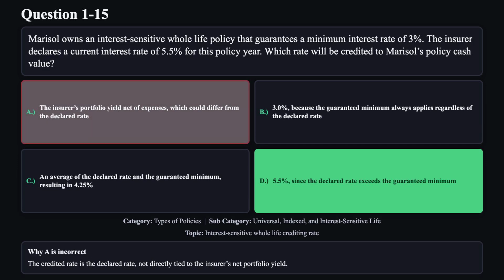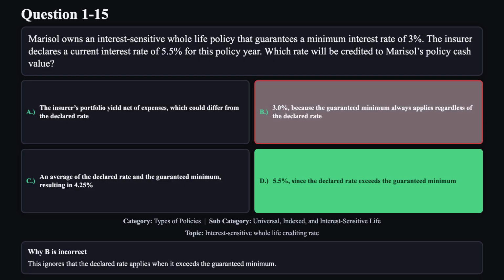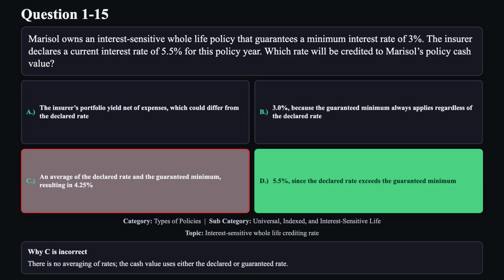Reason A is not correct. The credited rate is the declared rate, not directly tied to the insurer's net portfolio yield. Reason B is not correct. This ignores that the declared rate applies when it exceeds the guaranteed minimum. Reason C is not correct. There is no averaging of rates. The cash value uses either the declared or guaranteed rate.